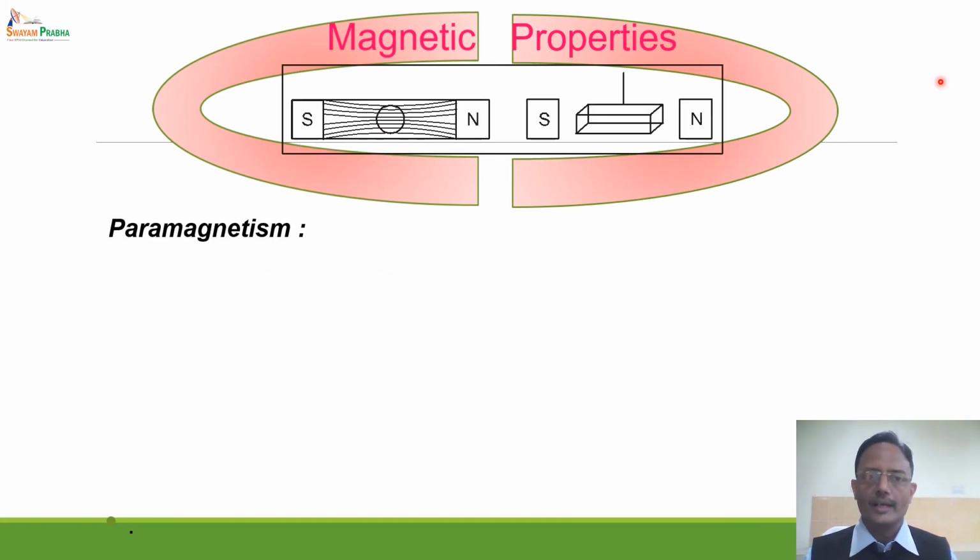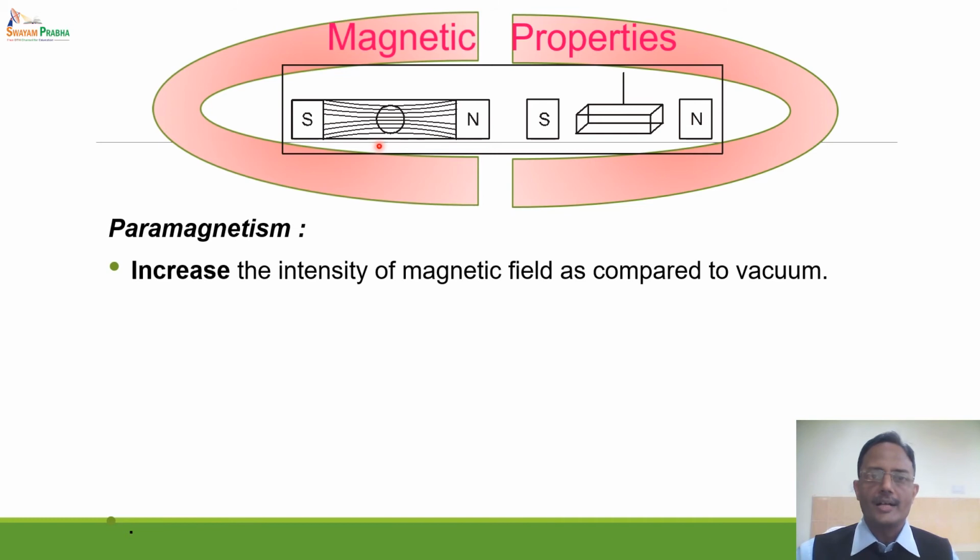Coming to the second magnetic property, it is called paramagnetism. Now it is opposite to what is called diamagnetism. In such case, if you place a compound in the magnetic field, then the magnetic lines of force will prefer to pass through this substance as compared to vacuum. As a result, the intensity of magnetic field is higher through the compound as compared to vacuum.